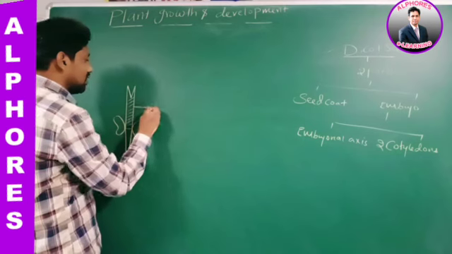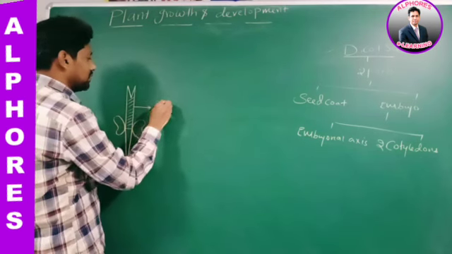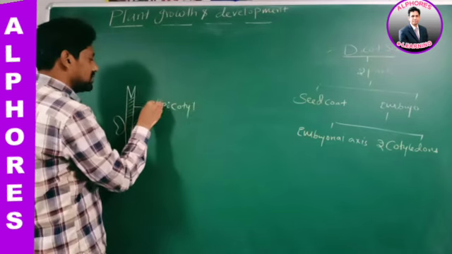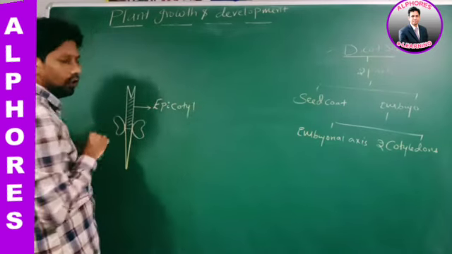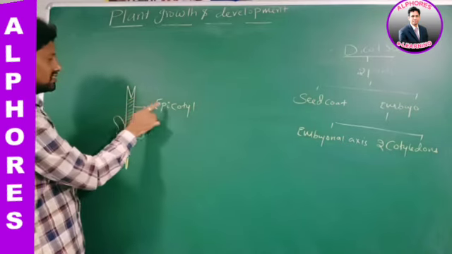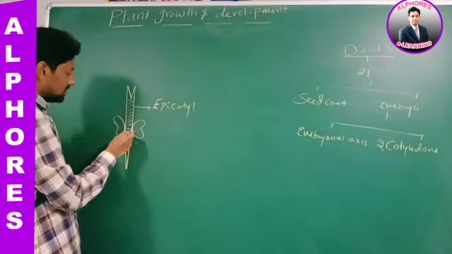This part is called epicotyl. Yes or no? The name itself indicates, epi means above. This part is above the level of cotyledons. So this is epicotyl. Then what about this one?